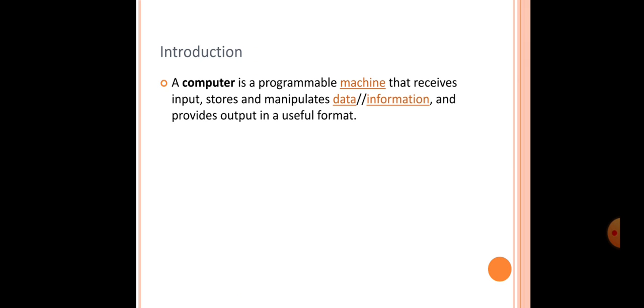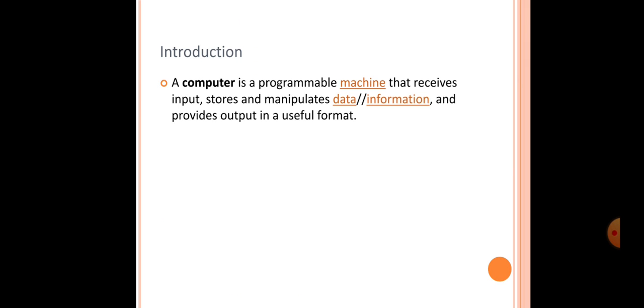Now we can see which are the input devices for the computer: the mouse and keyboard are the input devices. Why do we call them input devices? Because they are giving input to the computer. So if you press 1, the 1 is entered by the keyboard and given to the central processing unit. If you click the mouse, we are also giving input from these two devices.